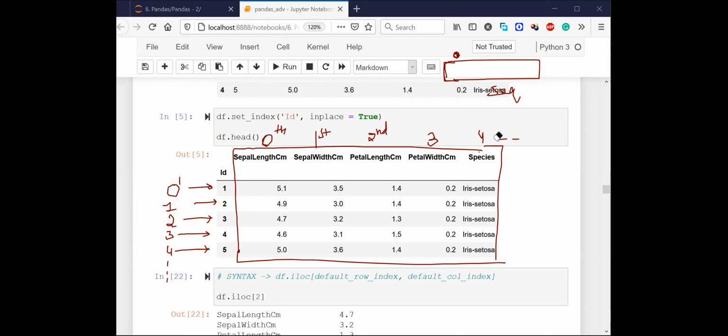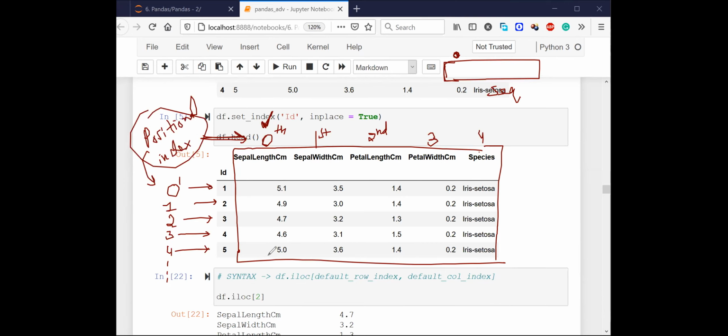This is how you can understand that these are the default indexes of all the rows and all the columns. These are called positional indexes. By default, we call them positional indexing. Is it clear to everyone? Yes or no?